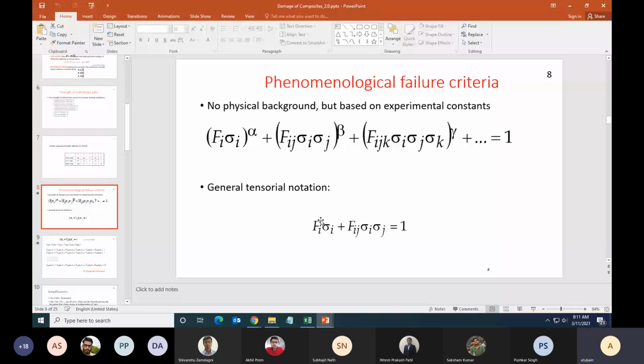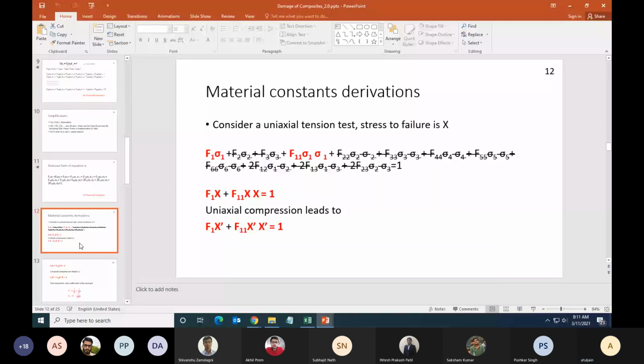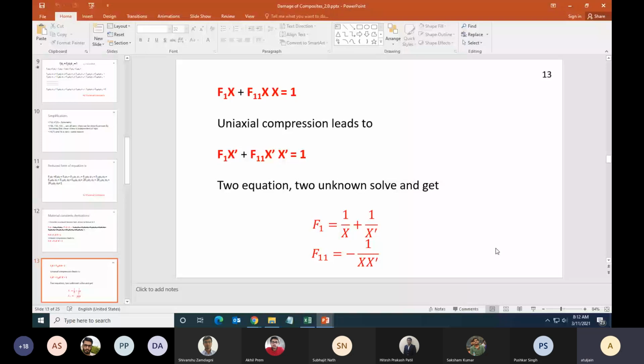Generally, it is seen that Fi sigma I plus Fij sigma I sigma j is reasonable. On the one hand, you don't have to do too many tests to curve fit. On the other hand, it is fairly accurate. By curve fit, I mean that this expression is derived, right? F1 is equal to 1 by x plus 1 by x prime. So somehow you need this data, x and x prime. X and x prime are when a material is going to fail when the state of stress is pure tension or compression in the x direction.